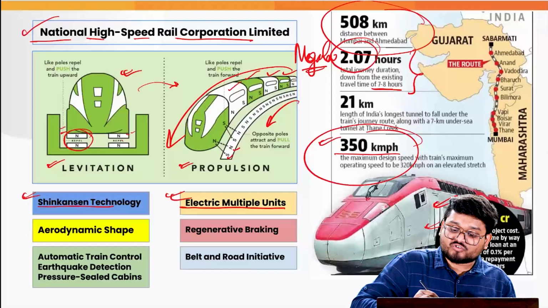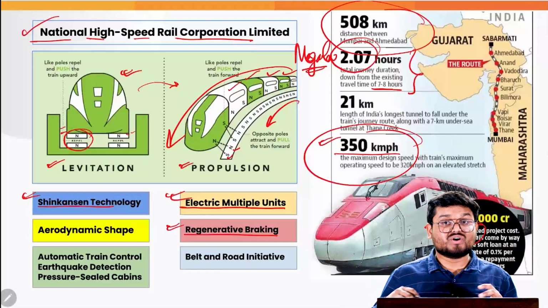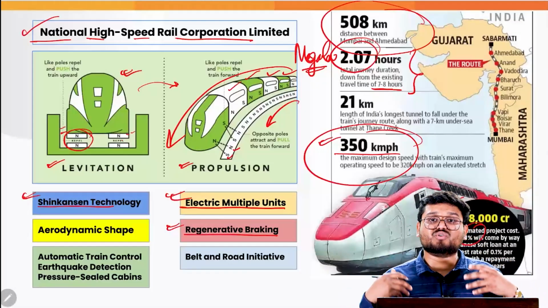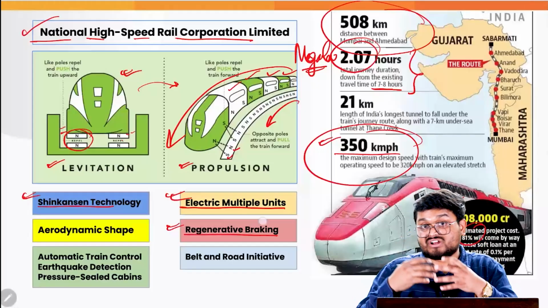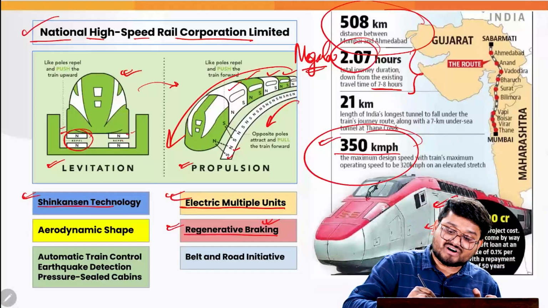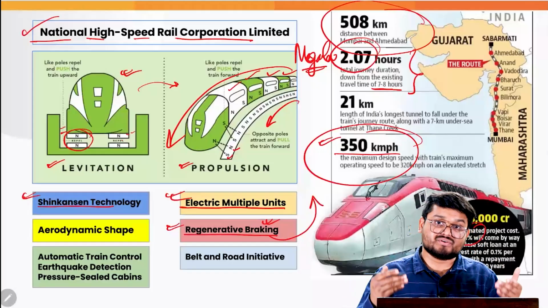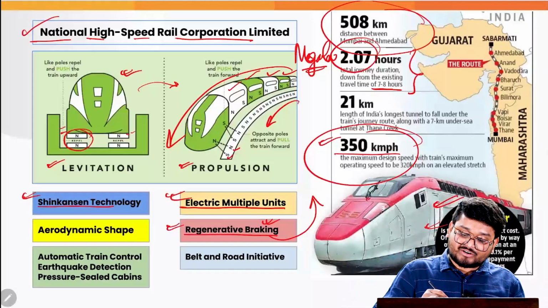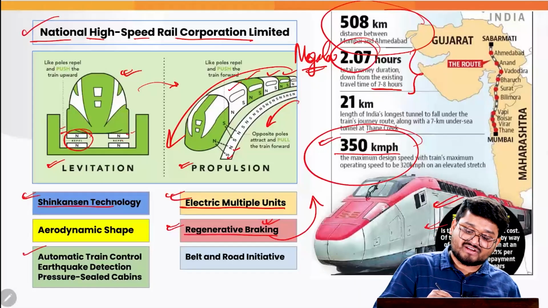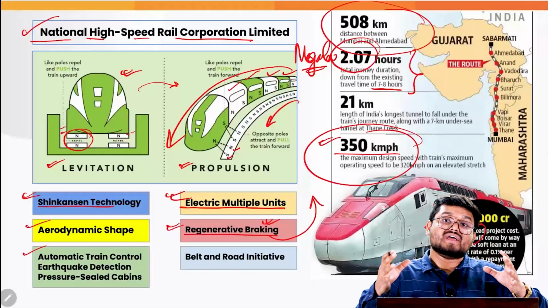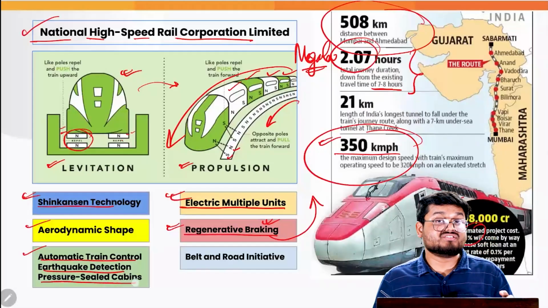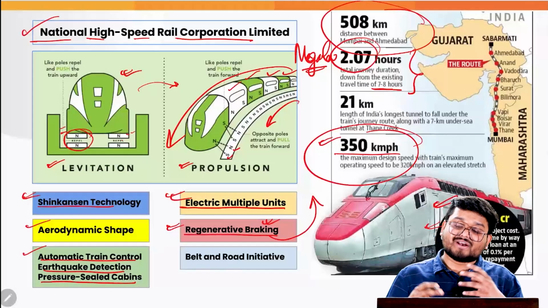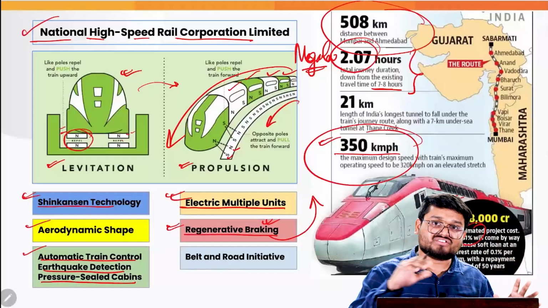And finally, it also has regenerative braking. That means whatever braking forces it applies, it will use the kinetic energy generated during the braking and convert it into energy for propulsion purposes too. And finally, among the various other facilities, it has an aerodynamic shape which reduces the wind shear. It also has automatic train control, earthquake detection, and pressure sealed cabins. So this is where we need to understand the various technologies involved.